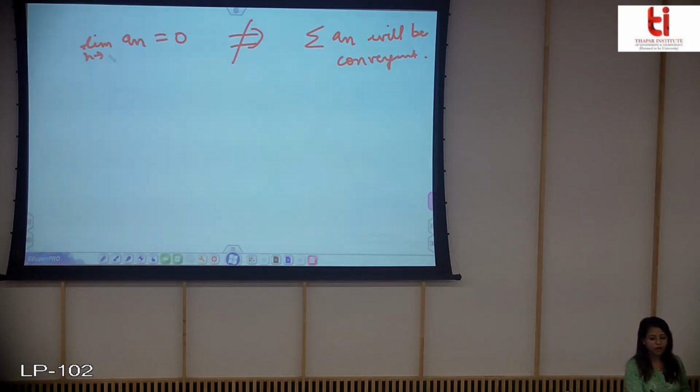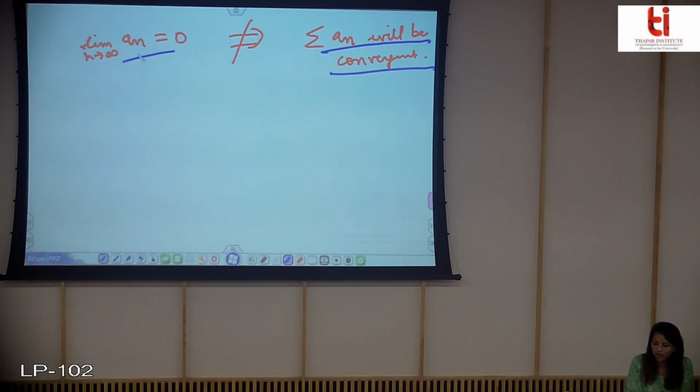So just always remember this. This theorem says that if the summation is convergent, then this will happen. But if this happens, it does not say whether the series converges or maybe diverges.